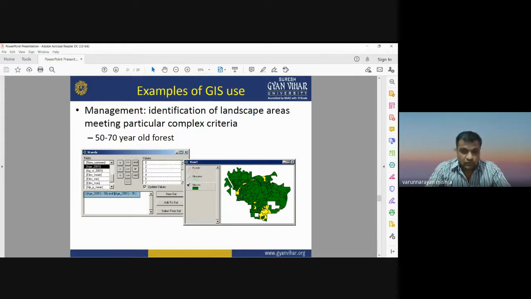So you will get to know how old your forest area is, which forest area is old, and which is new in terms of the plantation of trees. So identification of different landscape areas can also be studied using some particular syntax, using some particular query operation in the GIS. GIS also helps you to perform queries based on non-spatial data sets.